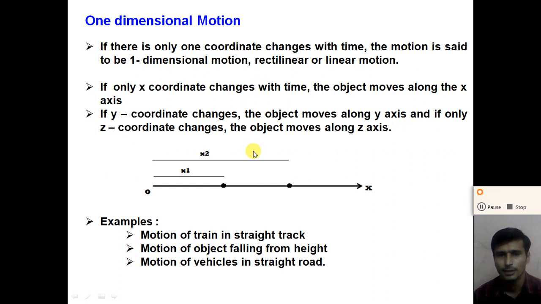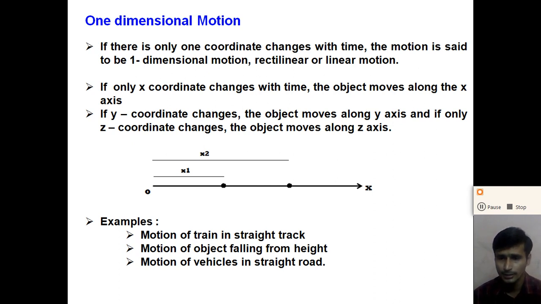For example, look at this figure. The reference point is O, right? And at one time, the object is at position x1 with respect to reference point O. The y and z coordinates remain constant. After some time, the object moves from this point to this point, right? From distance x1 to distance x2. So here the position of the object changes with time, so we can say that the object is in motion.